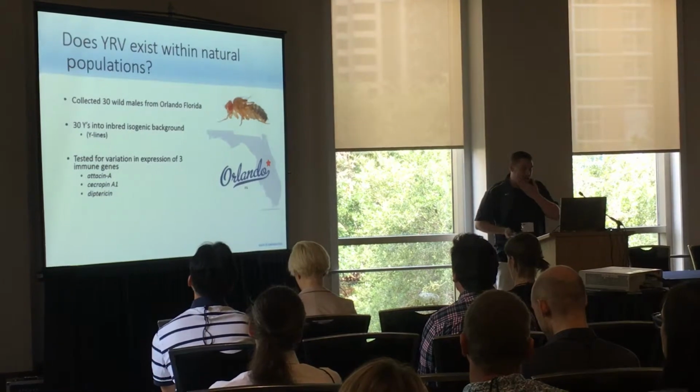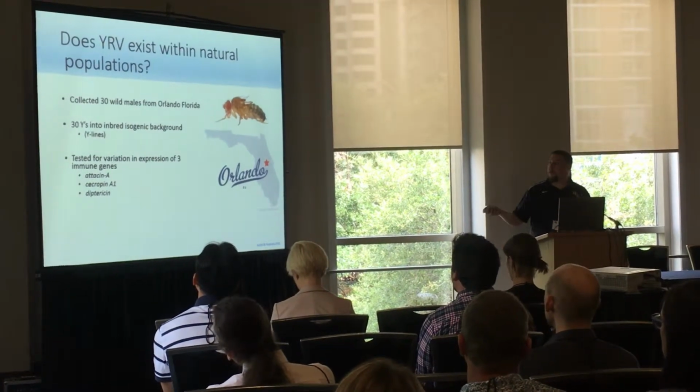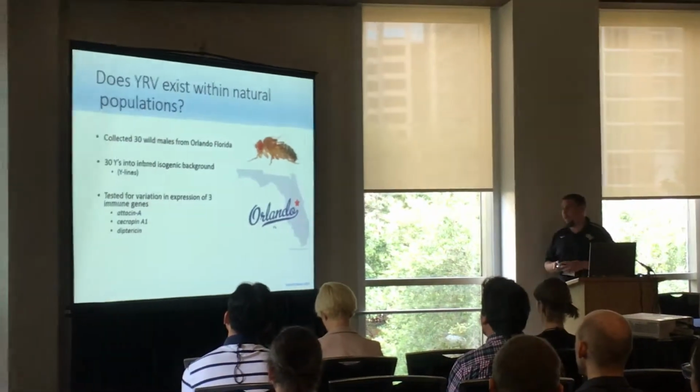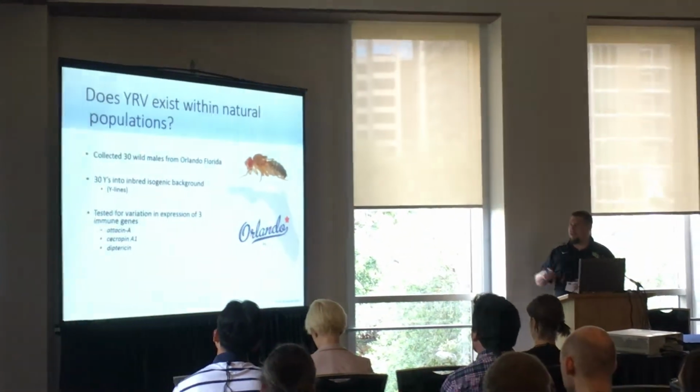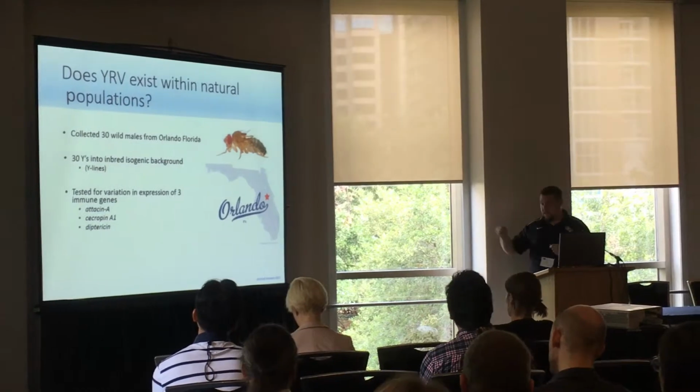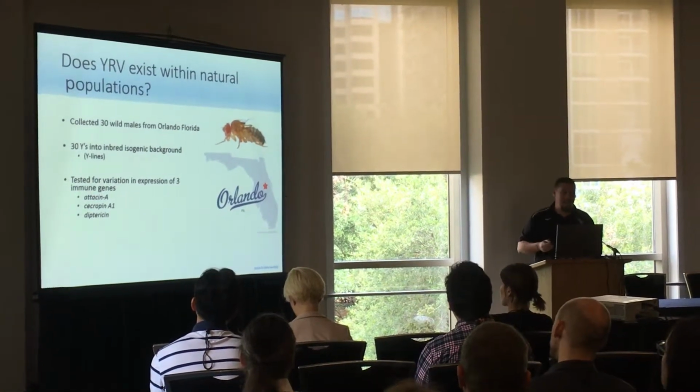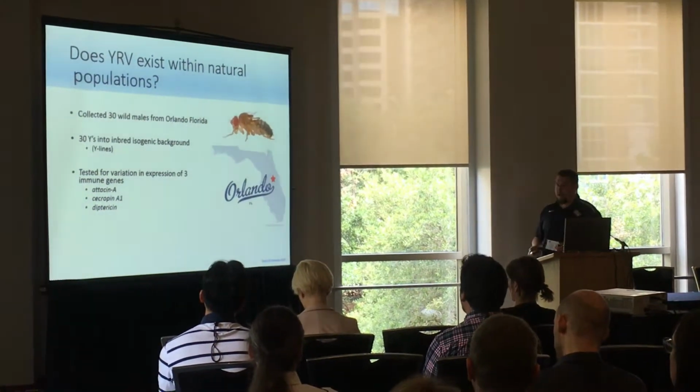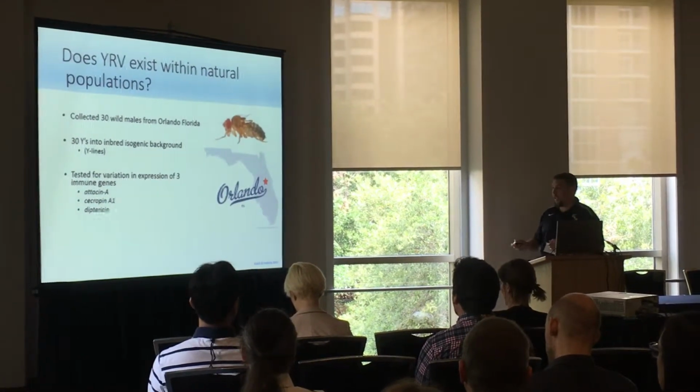And so we took those lines and we tested for the expression of 3 different immune genes, using qPCR. We picked these genes because previous studies had detected that different Y chromosomes from different populations influence these genes. And these are primers that we already had in the lab, so that's pretty convenient. And we looked for the presence of YRB in this population.